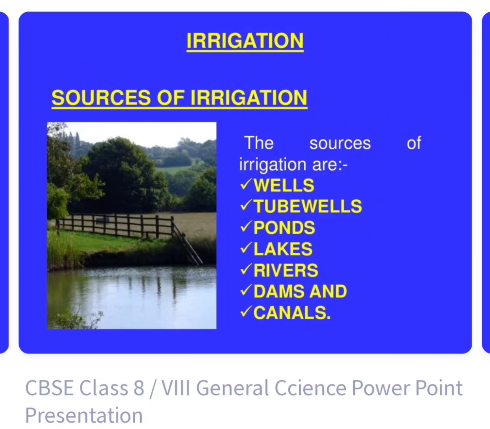We have different sources of irrigation: wells, tube wells, ponds, lakes, rivers, dams, and canals.